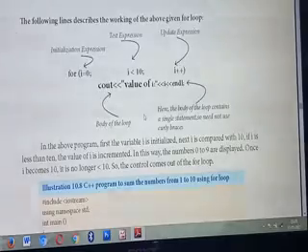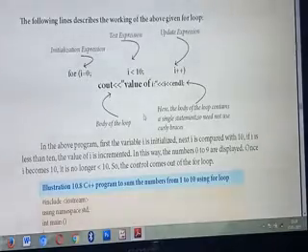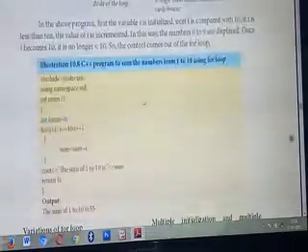That is iteration. Understood? A particular set of statements will execute repeatedly as long as the condition is true. So we call these iteration statements. Understood? Okay. See the next program.